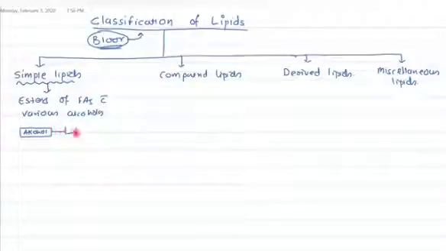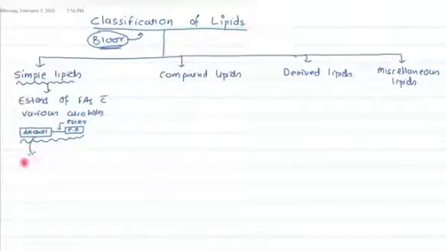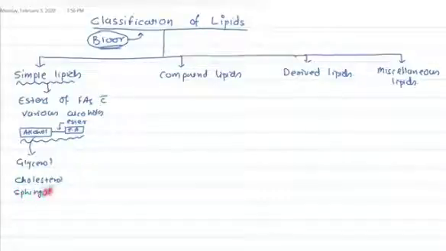It binds with fatty acid by this ester linkage. We call it a simple lipid. As an alcohol, we can have glycerol, or we can have cholesterol, or we can have sphingol, right? These are the most commonly found alcohols in the structure of simple lipids in human biochemistry.